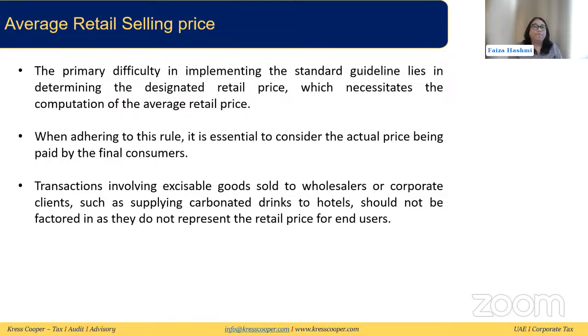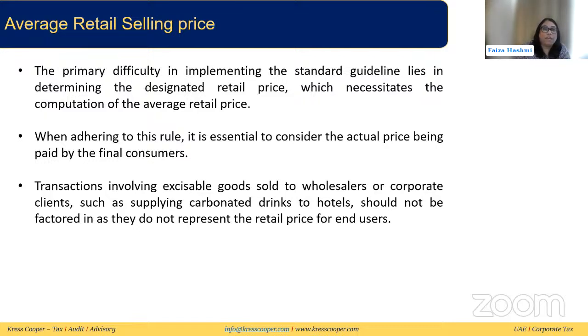The only difficulty you will face is identifying the different prices at which it is being sold in the market, because a lot of manufacturers or importers import many SKUs. Imagine somebody importing a carbonated drink: it could come in a 250 ml container, or a 500 ml container, with different flavors, different sizes, diet versions. So it is difficult to calculate the market price for so many SKUs to arrive at the average retail selling price. Once you have that, the rest of the calculation is simple enough.